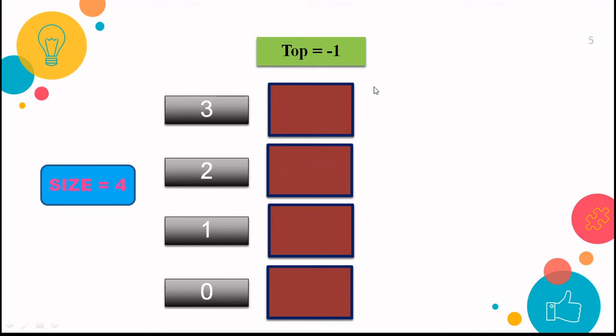The first condition in stack is that whenever your stack is empty, top will always be pointing to minus 1, right? When you insert the first element into the stack, the top will be incremented, and similarly it will keep on incrementing after the addition of every element. And once it reaches the last location, if you try to insert anything after that, that will lead to the condition of